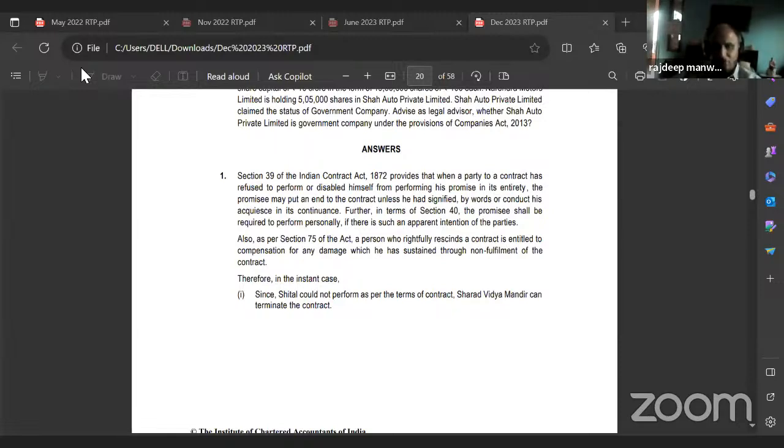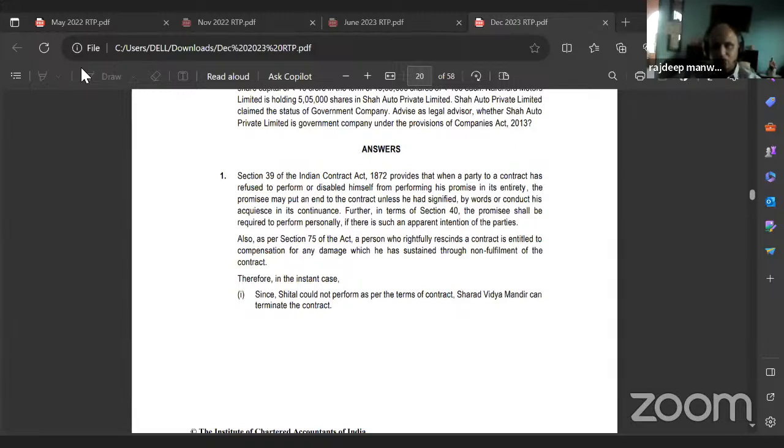Section 39 of the Indian Contract Act 1872 provides that when a party to a contract has refused to perform or disabled himself from... This is a breach of contract. This is section 39. I didn't mention the section. Don't mention the section if you don't know. Don't just bluff a section. If you know, but now remember it. Section 39 is what? Breach of Contract.